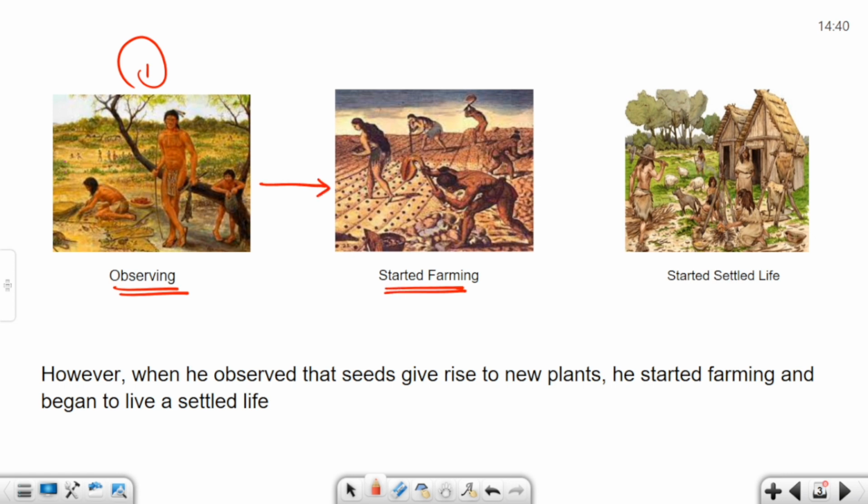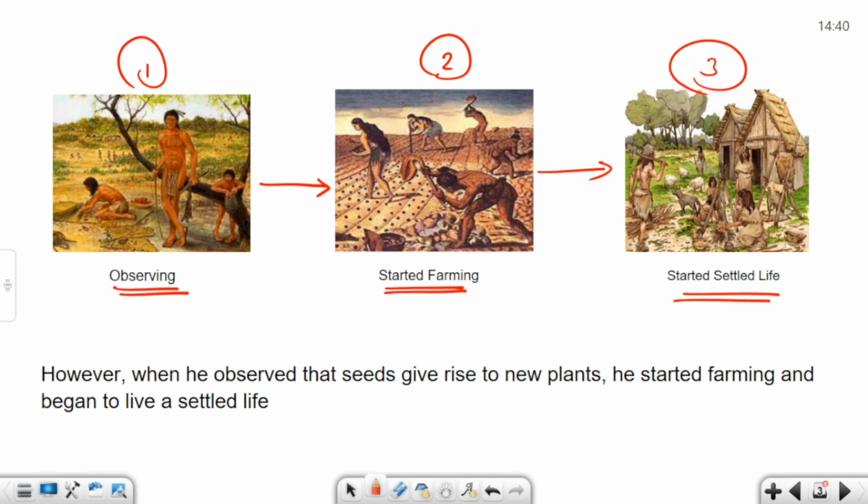Wherever we practice farming, we stay nearby to protect our crops, so they started settled life. We can depict it from the second and third images. So we can conclude that early man started agriculture.